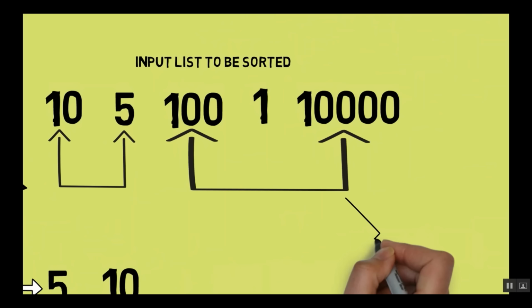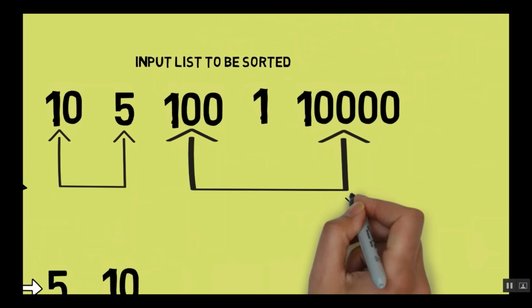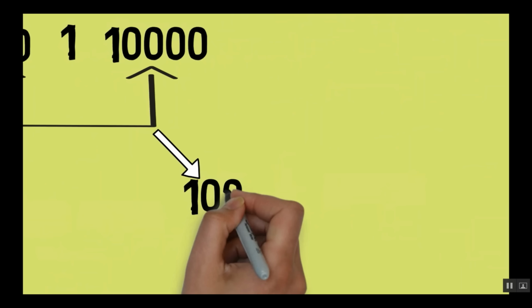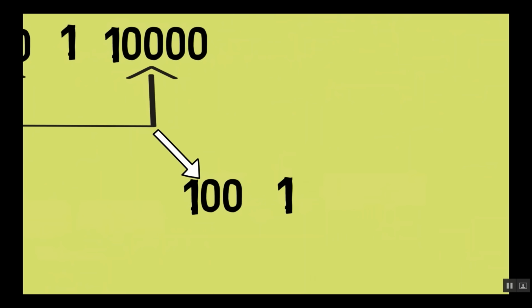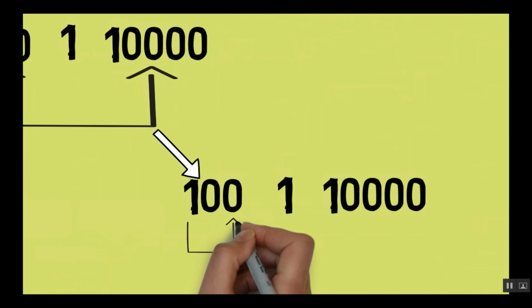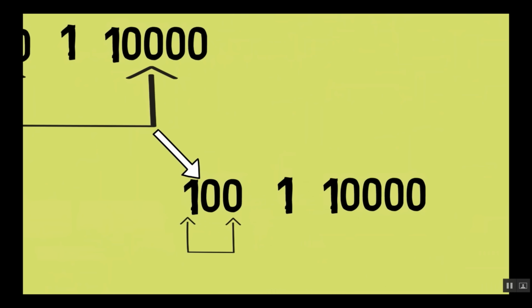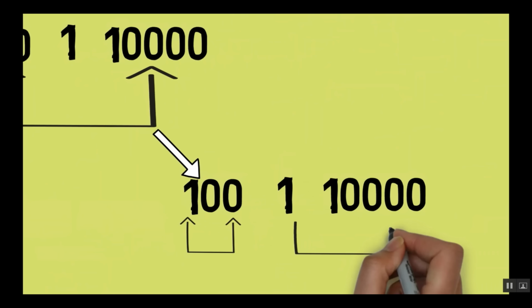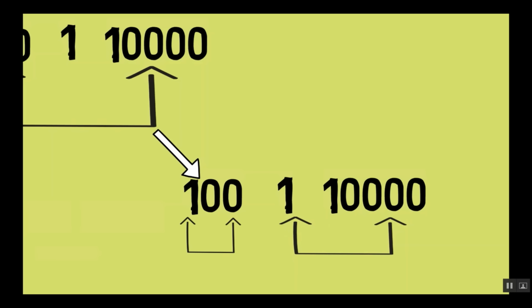Our next sublist is 100, 1, 10,000. Now let's break it up into smaller lists. The first sublist will have 1 element, and the second sublist will have 2 elements. The way to arrive at how many elements to place in each sublist is simple.